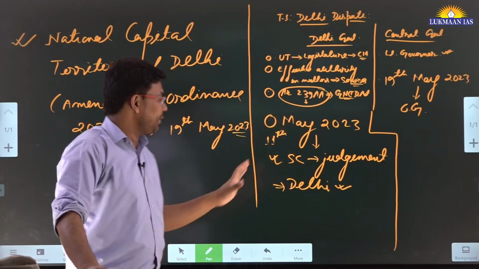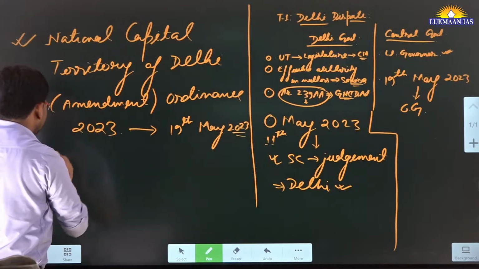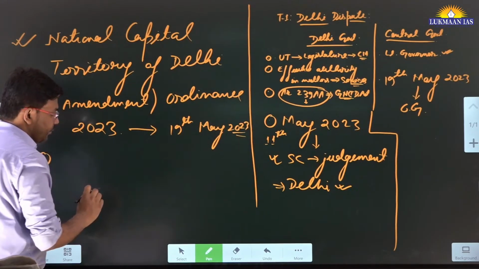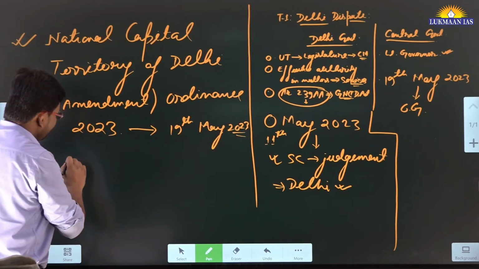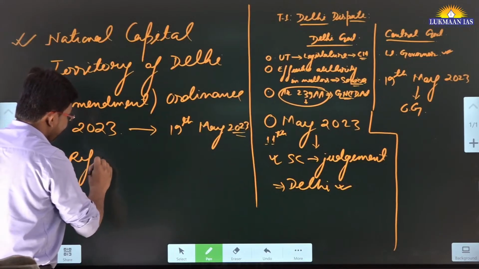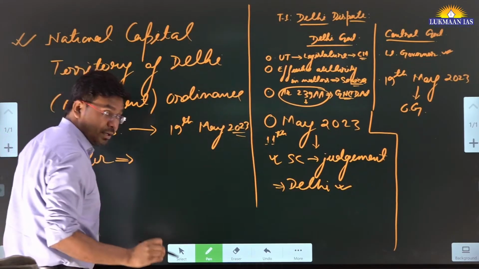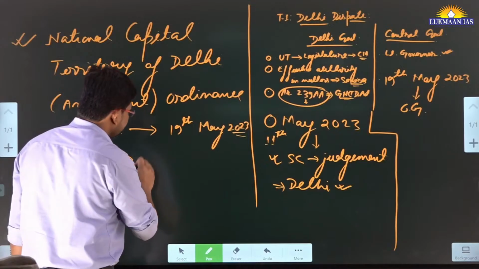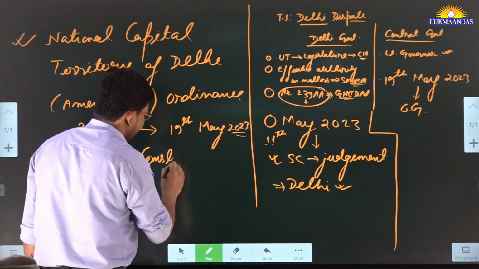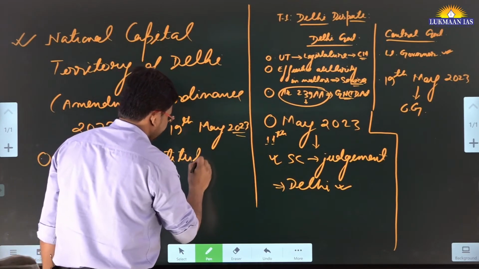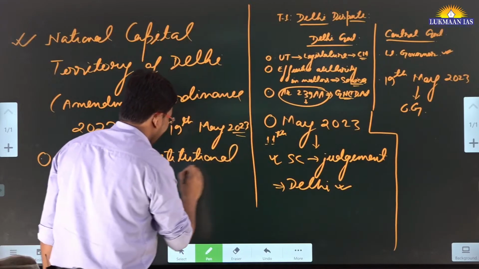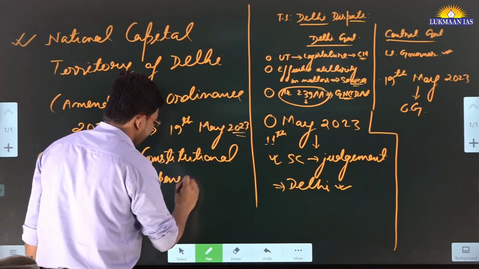The Supreme Court of India, under the Chief Justice of India, has said that they are going to refer this matter to a constitutional bench of the Supreme Court of India.